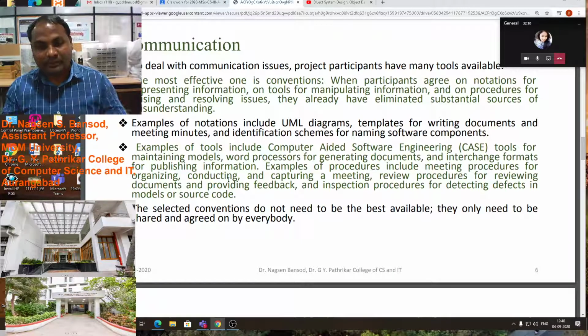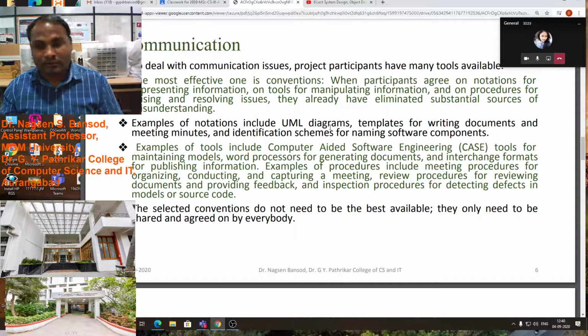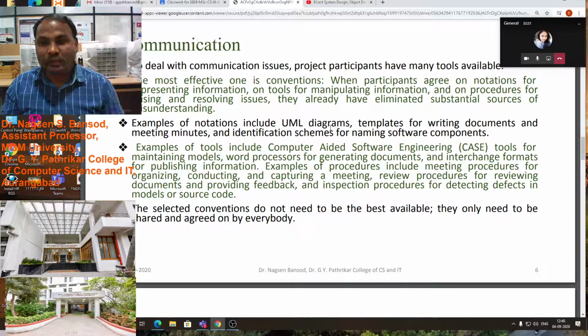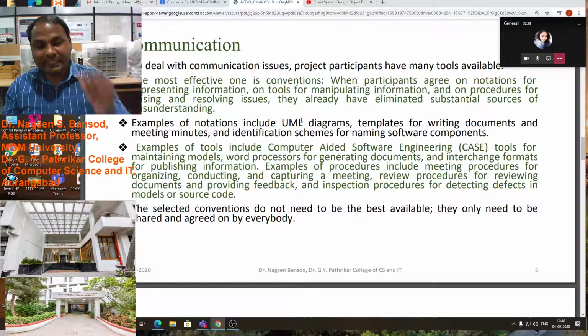After some days, suppose we want to suggest two printers, then we should be able to manipulate that design, that object. That will be good communication.